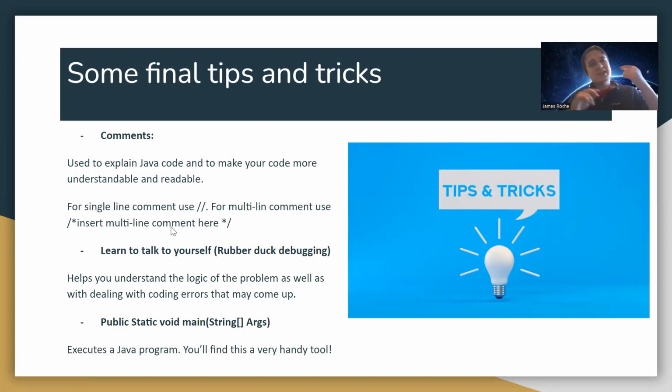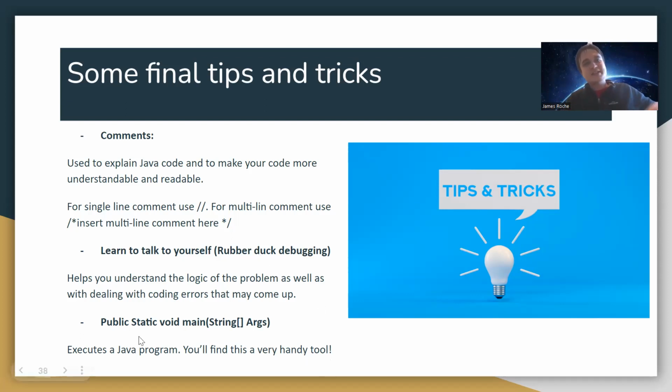Now, something that is important is learn to talk to yourself, right? Because it helps you understand the logic of the problem, as well as dealing with coding errors. It's kind of like a debugger. You think about it, okay, where did I go wrong? So I did that and I did that. Oh, that's where it is. So it's good to actually talk to yourself and think about, okay, how can I solve it? It helps you deal with bugs, errors, and so on.